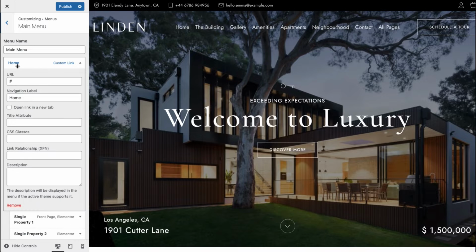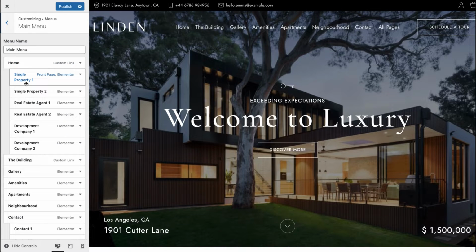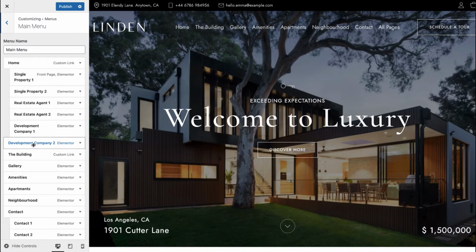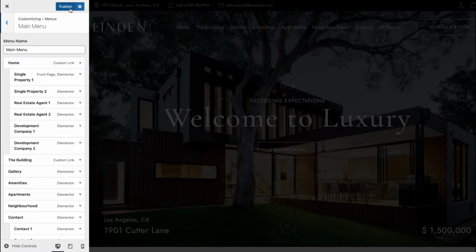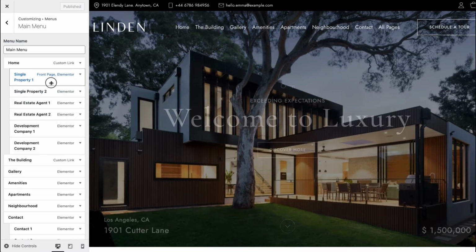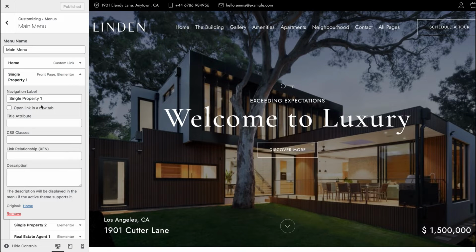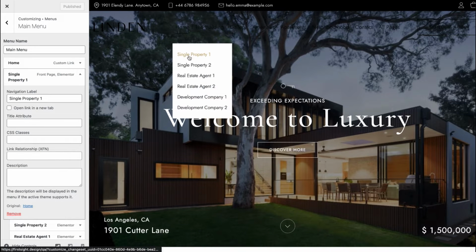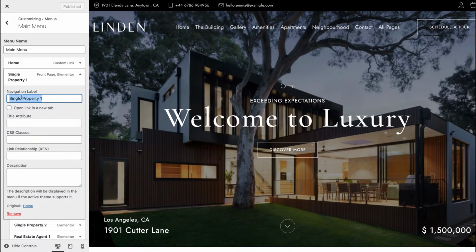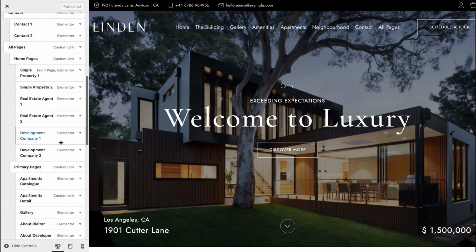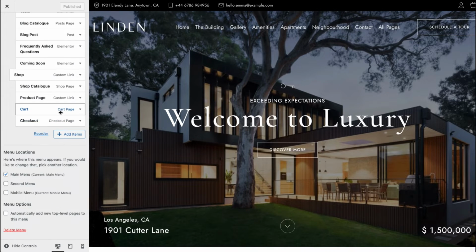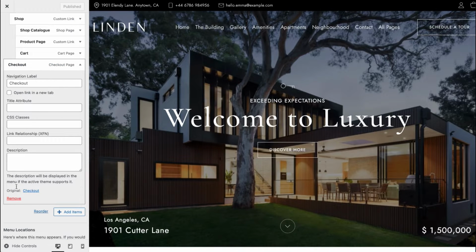So you can see here this is a top level page, home, and then we have a number of other pages. To change the hierarchy, you simply need to drag and drop the item from the list. You can simply drag and drop and change the hierarchy or put the page back. For each page, you can change a navigation label, the one that appears here. You can change that by simply editing this text. You can also remove and reshuffle all the pages. To remove a page, you simply need to click here, remove.